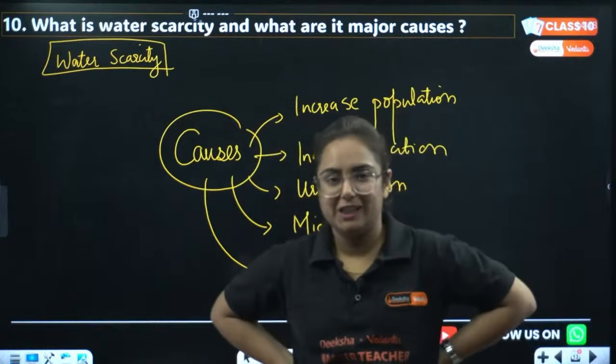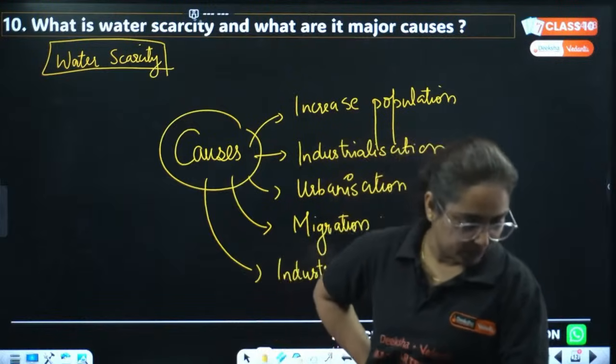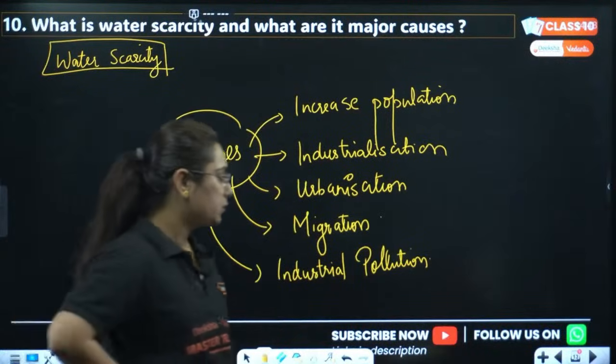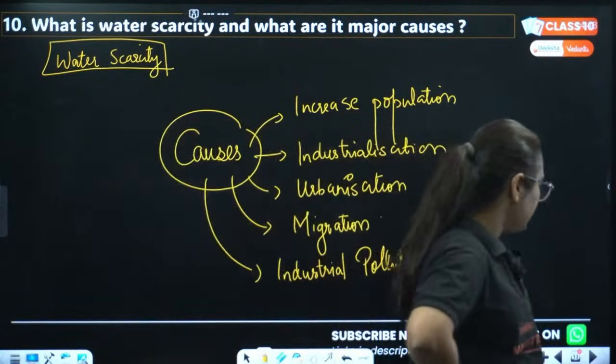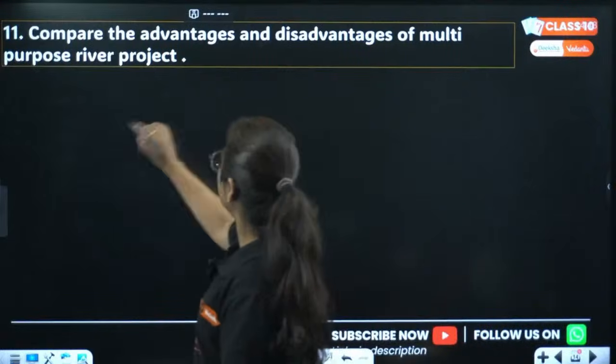Here I am particularly talking about India. Okay, bachcha log. So we are done with 10 questions from NCERT, but we need to do more. 33 questions out there. Moving to next one, compare the advantages and disadvantages of multi-purpose river projects.